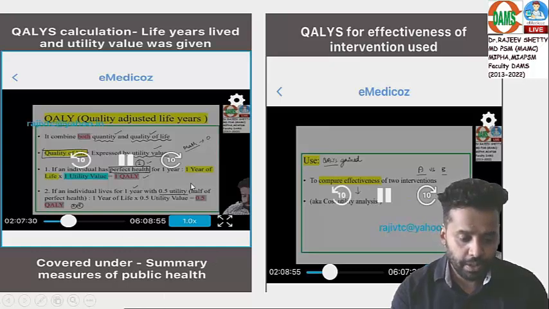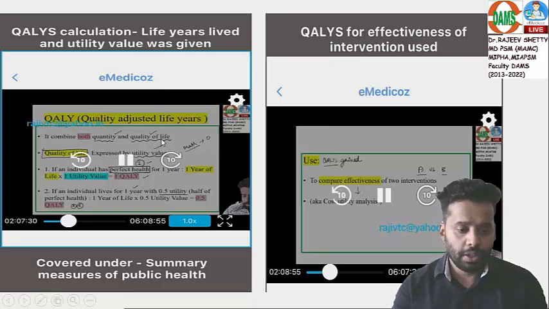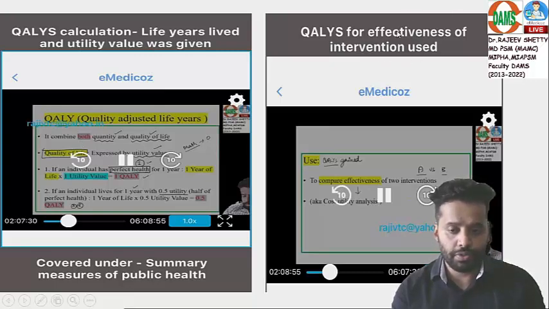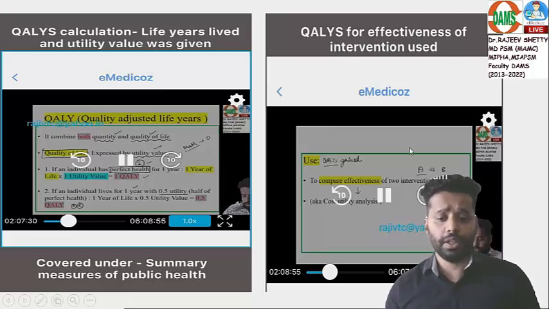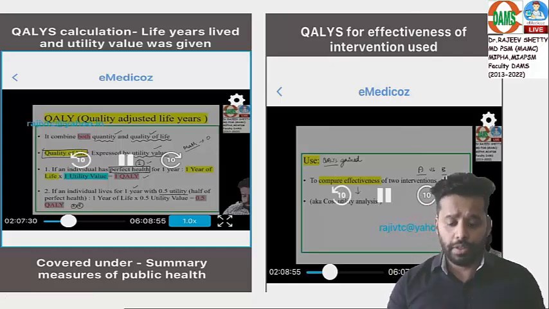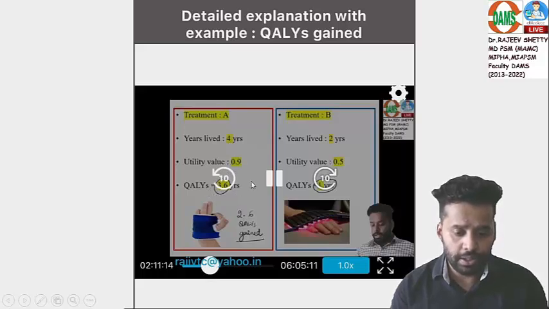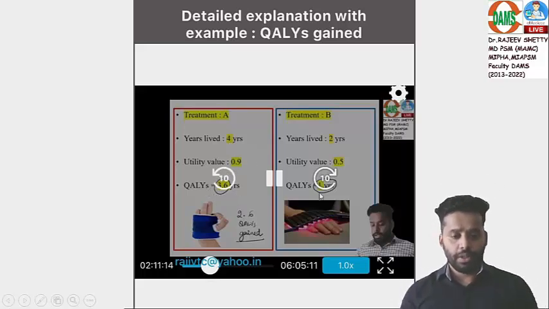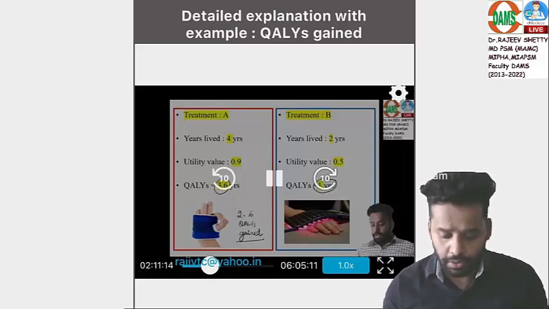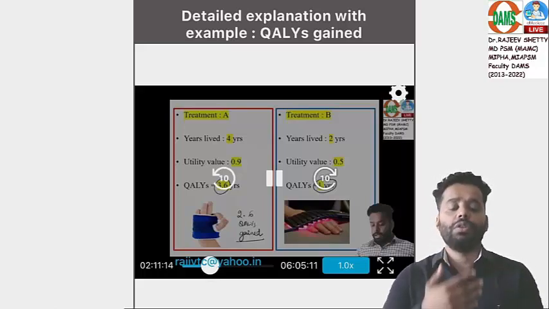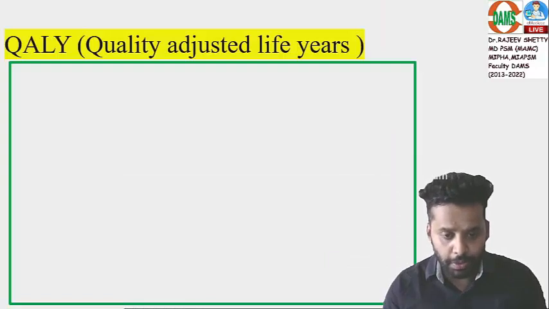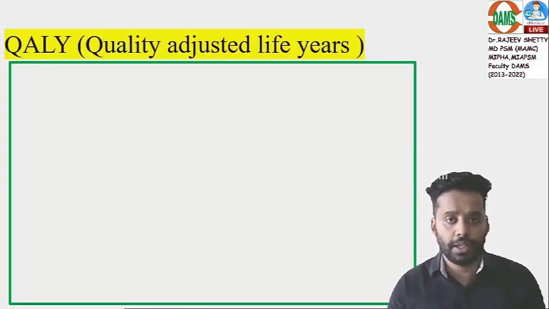I am using the same slides from our classroom. We have discussed what is QALY, what is the use of QALY, like to say what is the effectiveness of the intervention, and I have also given the example of treatment A versus treatment B, with years lived and utility values given. We have calculated such questions in our classes also. So good that they have asked this question on QALY. If someone doesn't know about QALY in detail, I'll be discussing it using the same slides of my class.